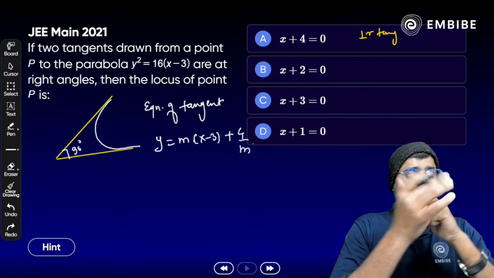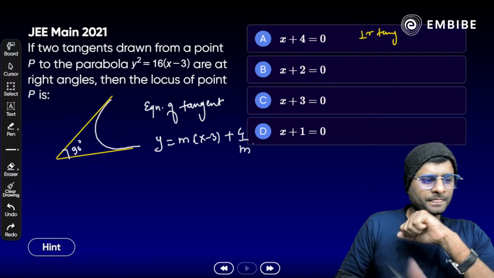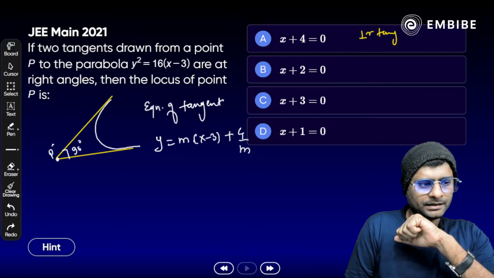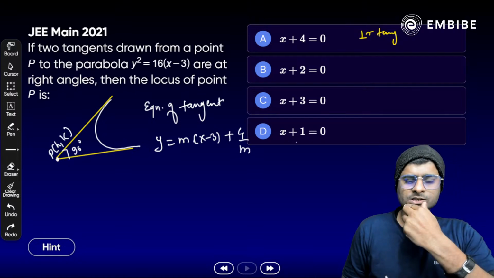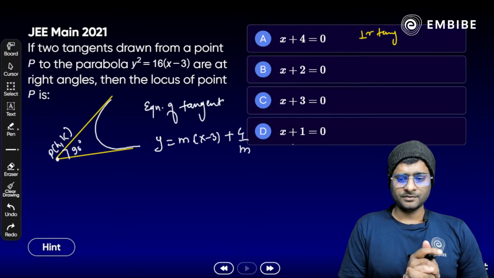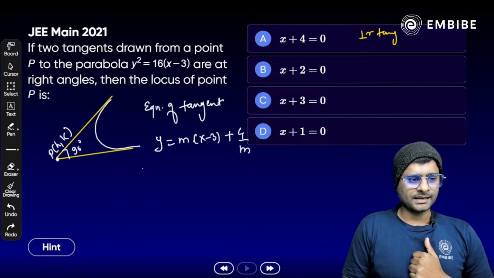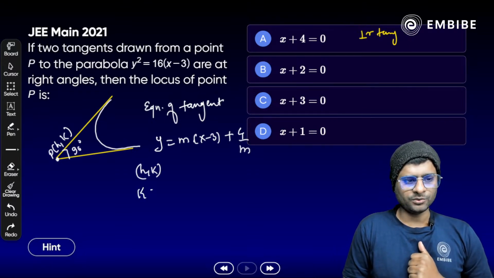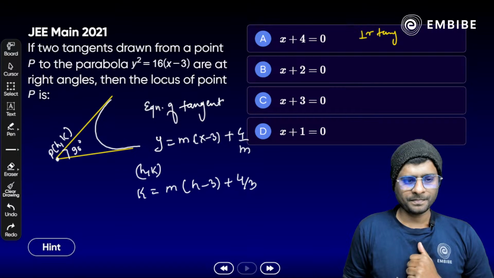Then it will be passed through which point? It will be passed through point P, that is h comma k. So h comma k will satisfy. Yes, exactly. Just satisfy h comma k. What we get here? k is equal to m times h minus 3, plus 4 by m.